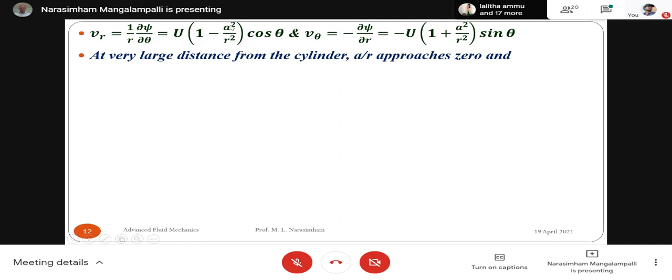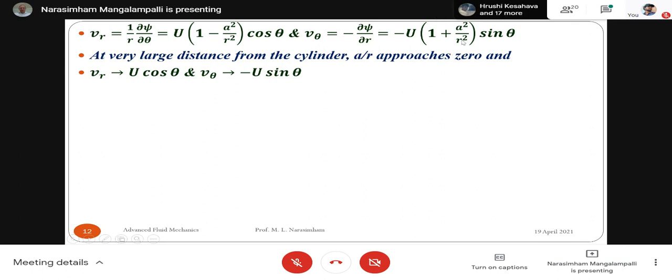When R is infinity, this A square by R square will become 0. So VR will be equal to U cos theta. So the radial component of velocity is U cos theta. And what will be the tangential component?